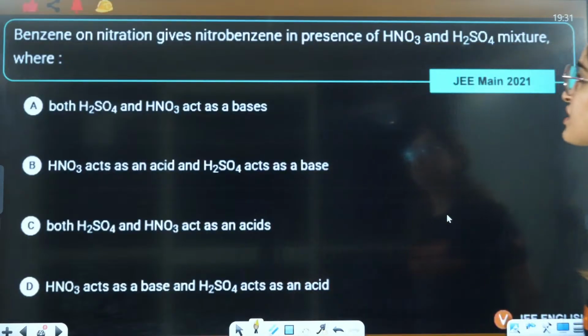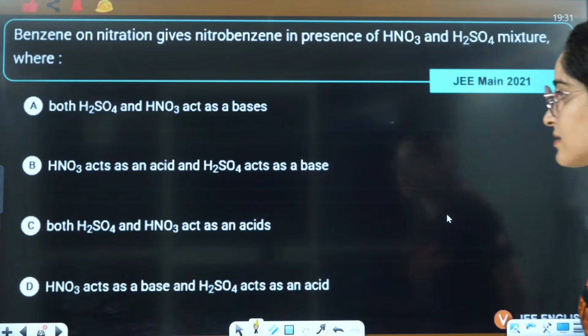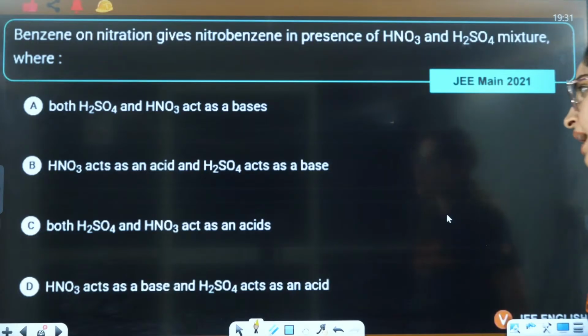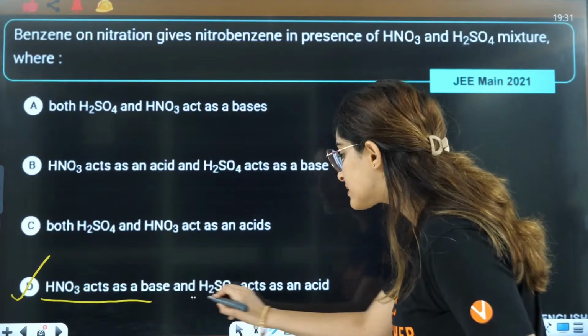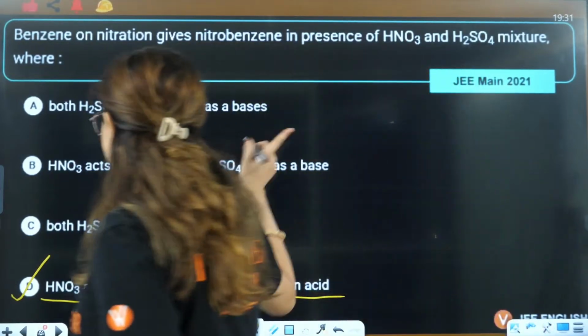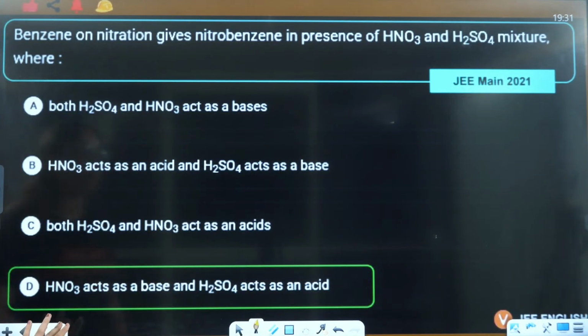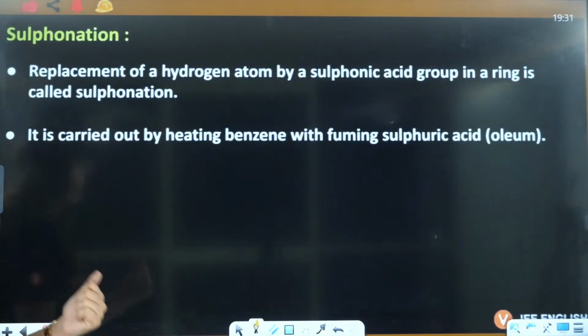Benzene on nitration gives nitrobenzene in the presence of HNO3 and H2SO4 in this mixture, where both are acting as acids. This is acting as an acid, this as a base. So the answer is yes, D is the correct answer. This is acting as a base and this as an acid. This is a 2021 question from a very simple statement, right?